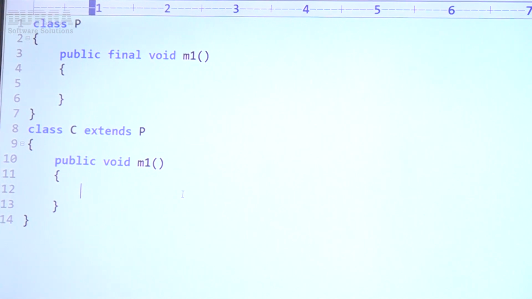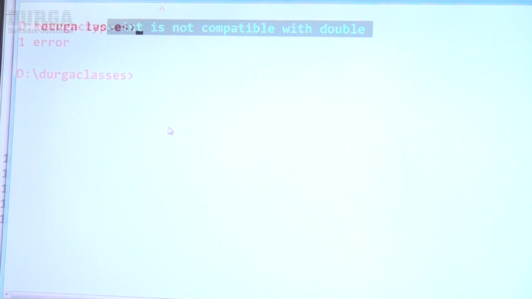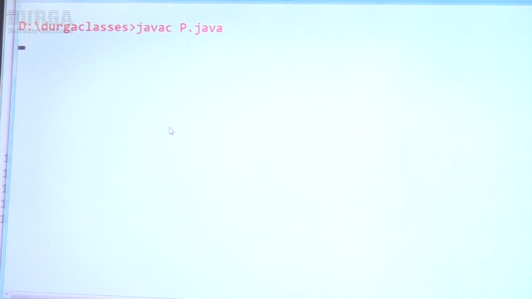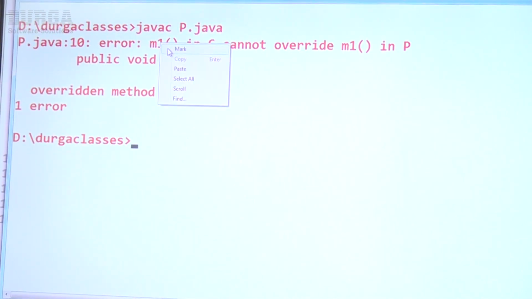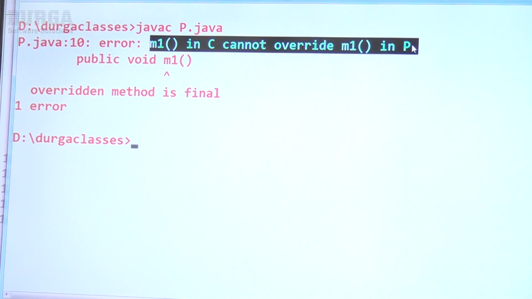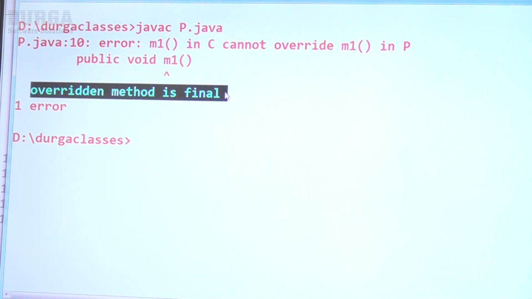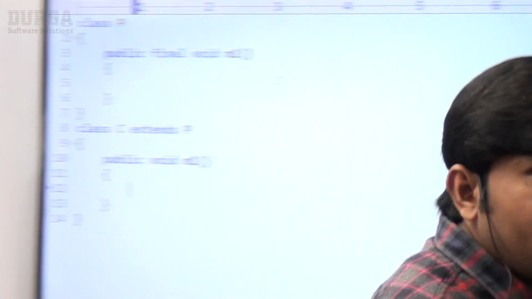Of course, final method overriding is not possible. Observe that. What is the compile time error we are getting? M1 in C cannot override M1 in P. What is the reason for that? Overridden method is final. So if the parent class method is declared as final, then overriding concept is not applicable.